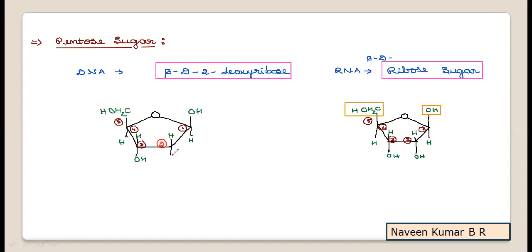At the second carbon, the oxygen is removed. Hence in the OH, the O is removed and you have only H. So that is the difference you are going to observe between the sugar of DNA and RNA.